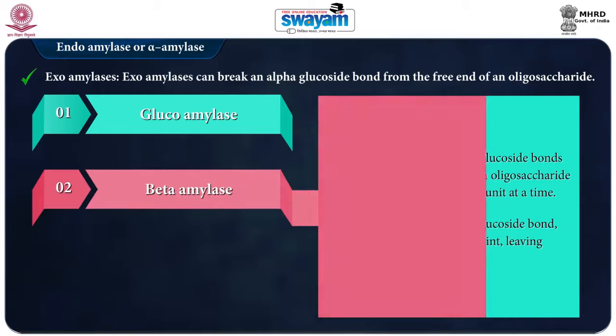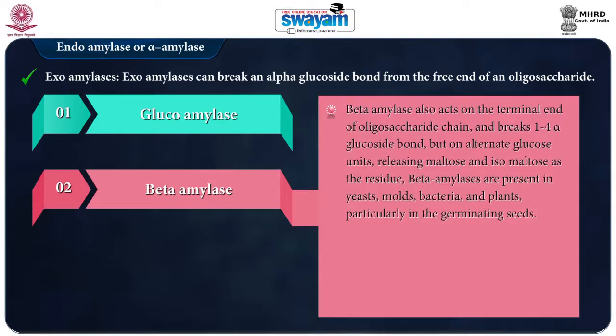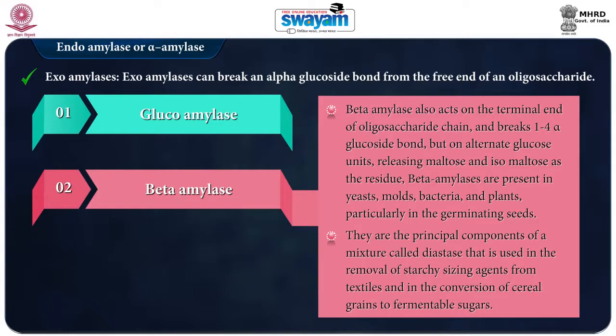Second type is beta amylase. Beta amylases also act on the terminal end of the oligosaccharide chain and break 1,4-alpha glucoside bond, but at an alternate glucose unit, thus releasing maltose and isomaltose as the residues. Beta amylases are present in yeast, molds, bacteria and plants, particularly in the germinating seeds. They are the principal component of a mixture which is called diastase, that is used in the removal of starchy sizing agents from the textile and also in the conversion of cereal grains to the fermentable sugars.